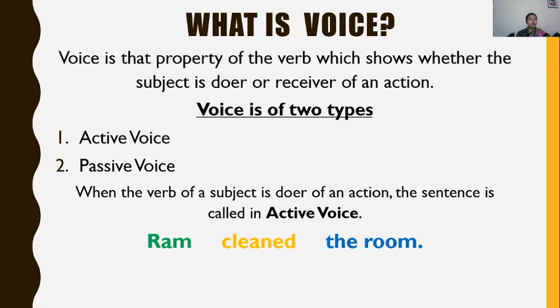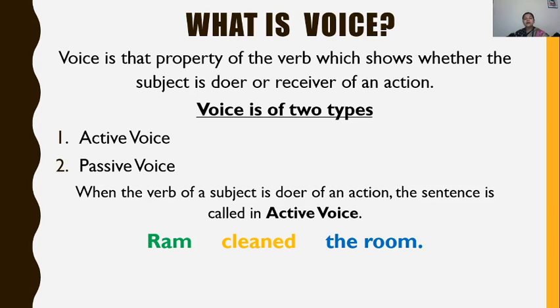Active voice means when the subject is the performer, when the verb of a subject is doer of an action, when the subject himself is doing that action, the sentence is called an active voice. Means in a sentence, the most important part is my subject. So that subject is the doer of the action in the sentence, so that sentence is an active sentence.